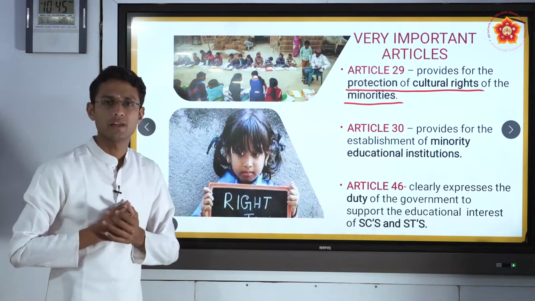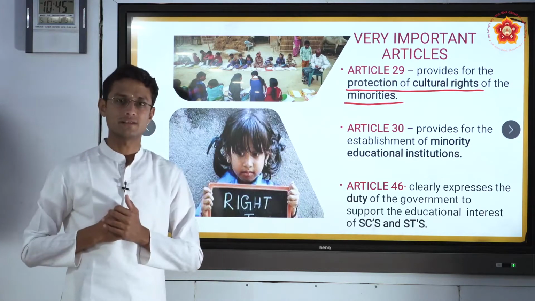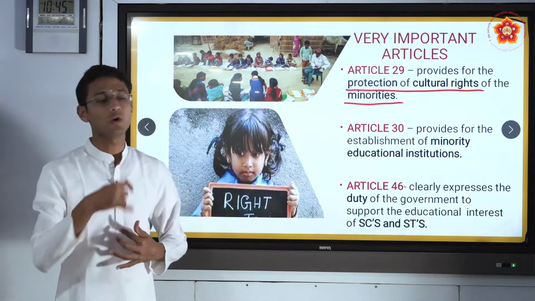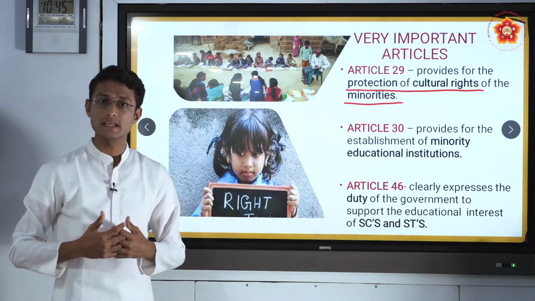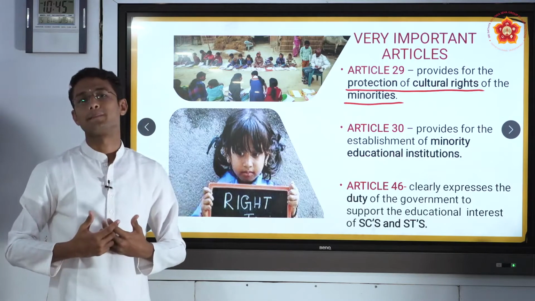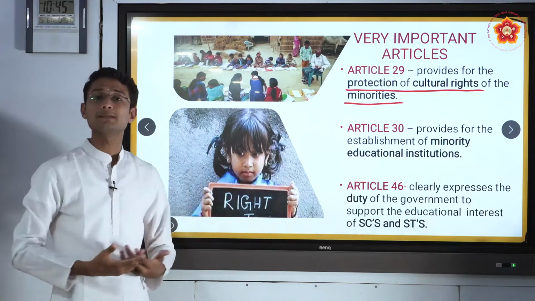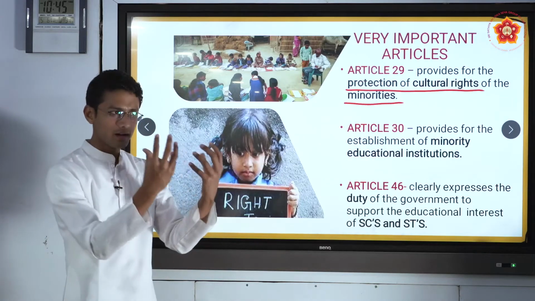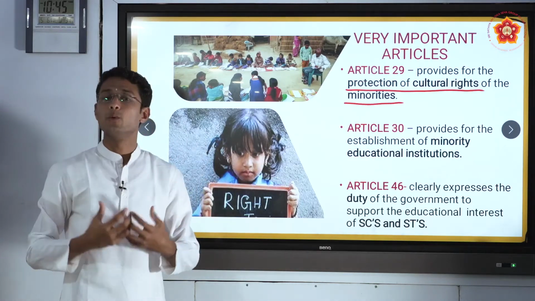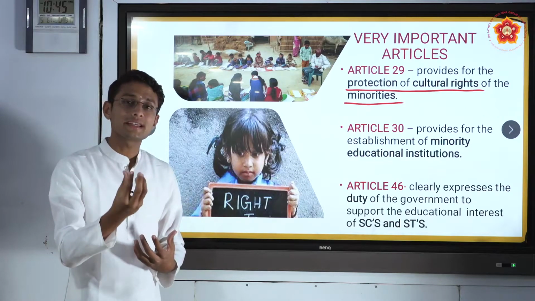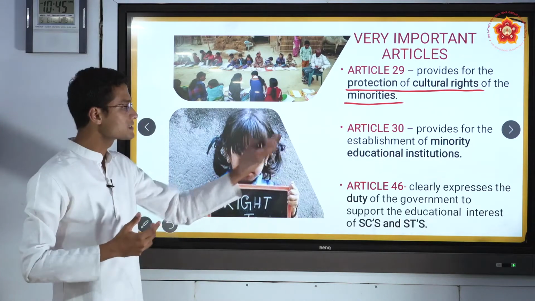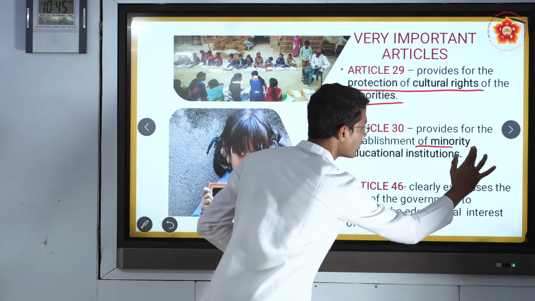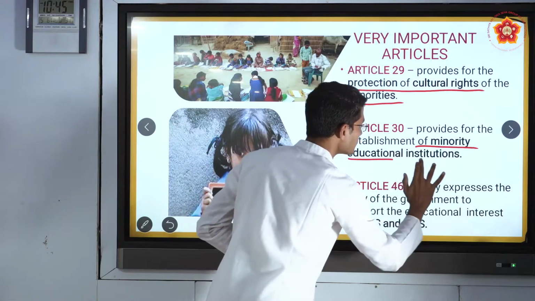For example, if there is a very remote village where there is no option for education, what does Article 30 say? It helps in the establishment of a school or a small space wherein education can be established. So that's what Article 30 says: establishment of minority educational institutions.